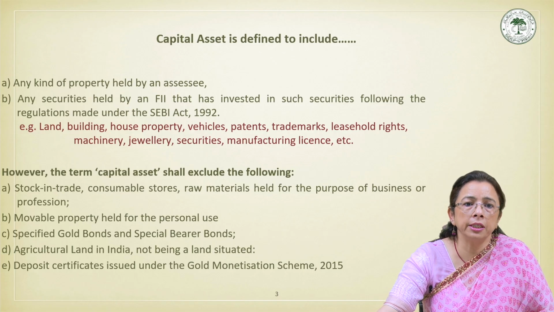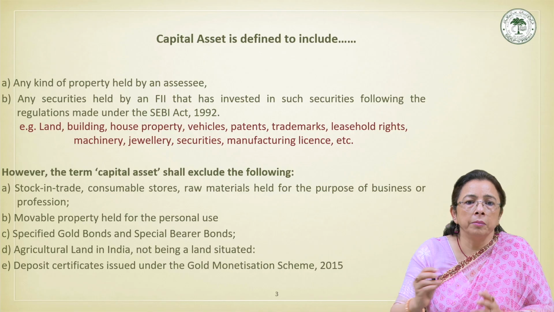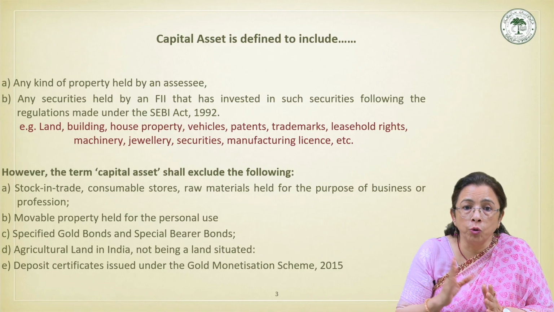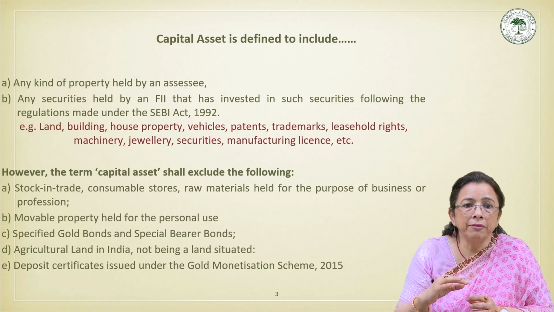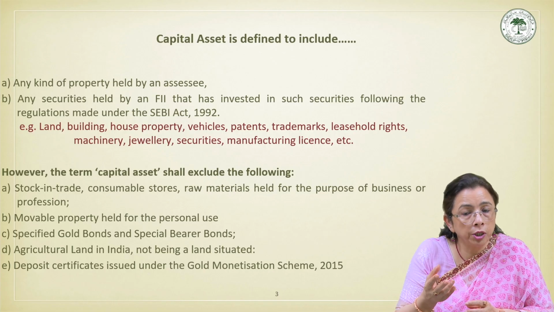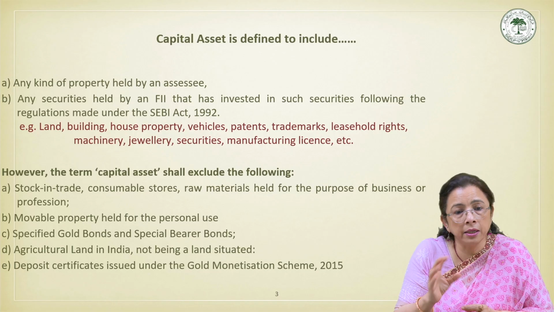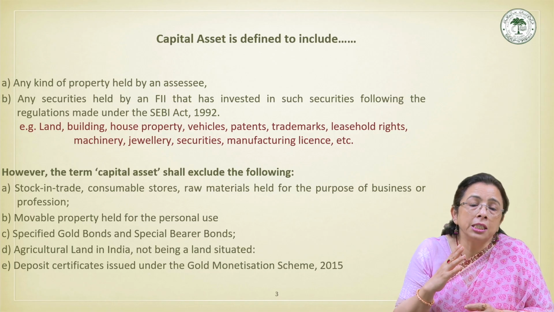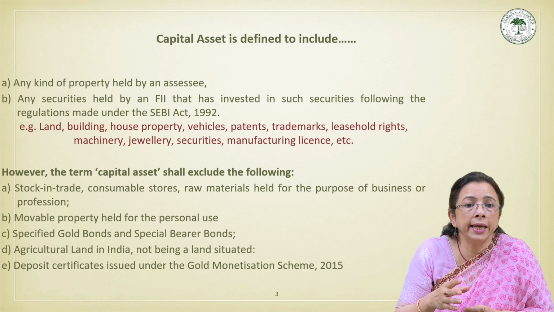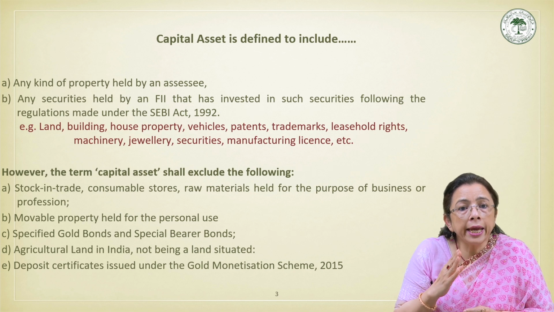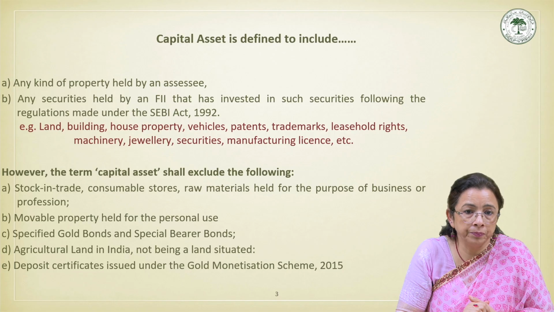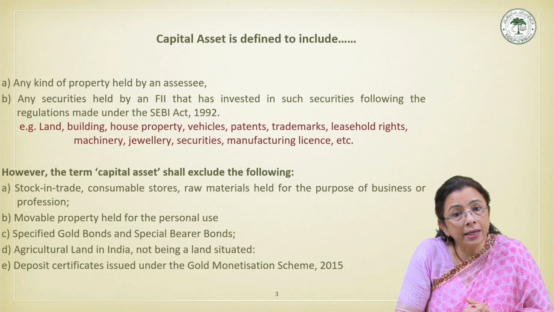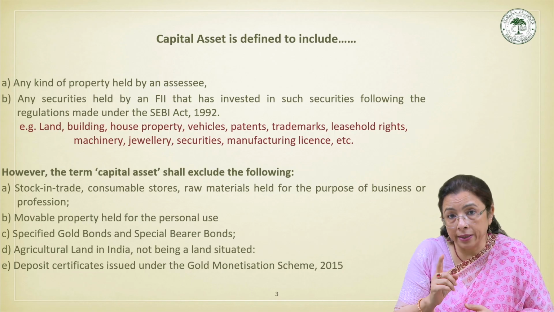Then the next items which are excluded are the specified gold bonds and special bearer bonds. Specified bonds, maybe we can say, are gold bonds issued under the Gold Deposit Scheme 1999. Another item is Special Bearer Bonds 1991, and any gain on their transfer is not chargeable under capital gain. Another item is agricultural land in India, rural agricultural land.